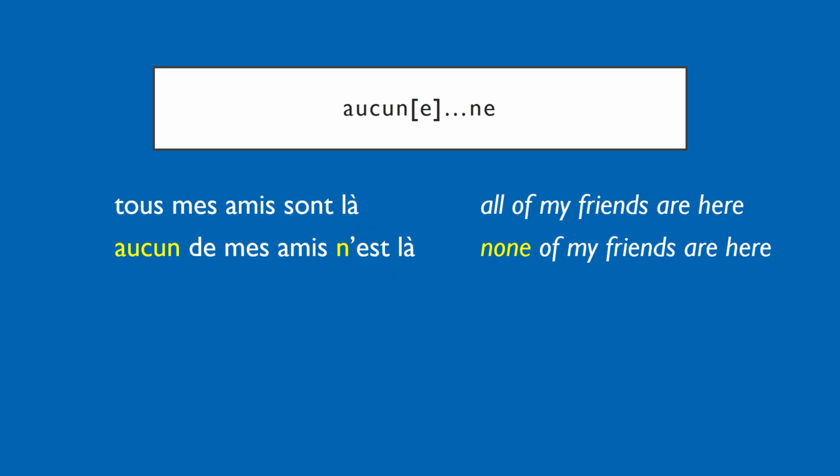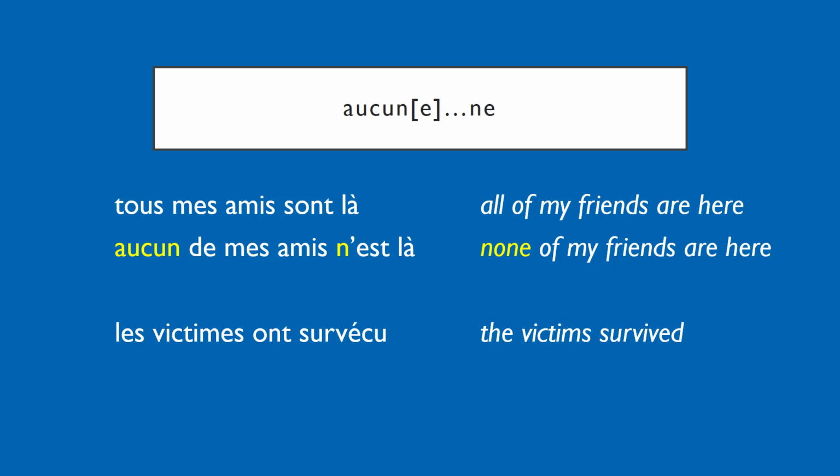Now in English, strictly speaking, the verb should be singular as well. We should say none of my friends is here. But in English, we're very, very tolerant of getting the number wrong. And because we have the plural friends, we quite like to hear are after it. In French, the rule is much clearer. Because aucun is 0, it takes a singular verb all of the time. You couldn't say aucun de mes amis ne sont là. It just wouldn't work.